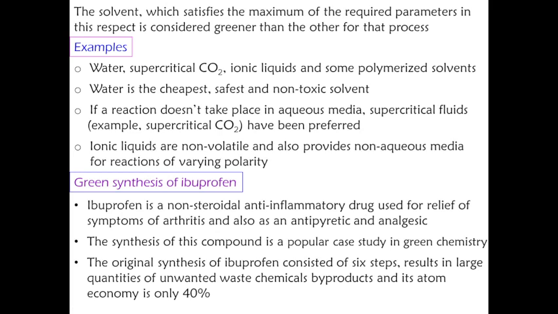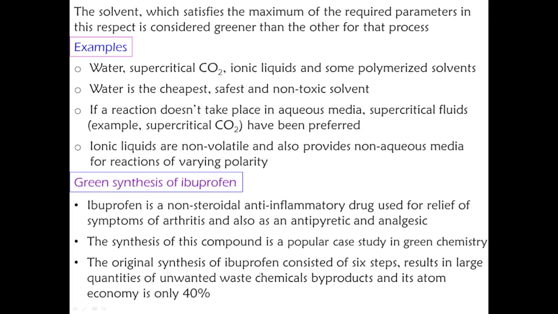Ibuprofen is normally used for body pain and joint pain. It's a very common medicine, particularly as a painkiller. The synthesis of this compound is a popular case study in green chemistry. We are going to discuss the green synthesis of ibuprofen.